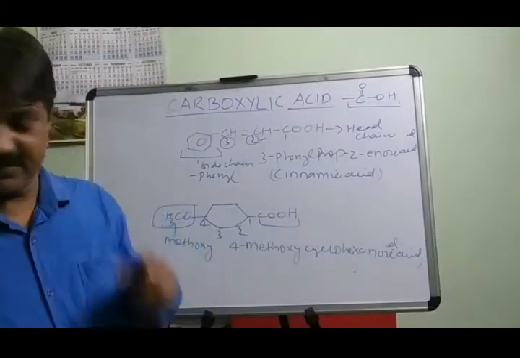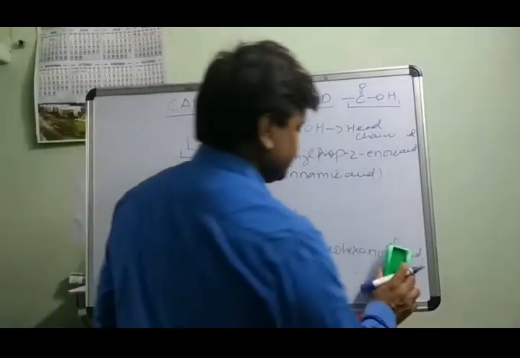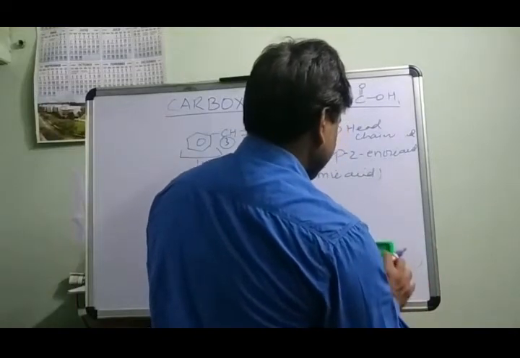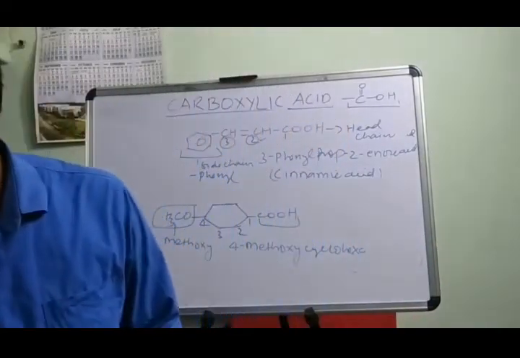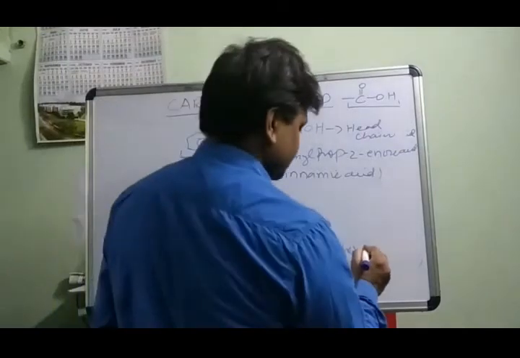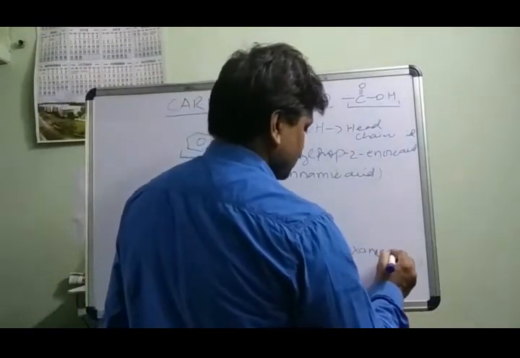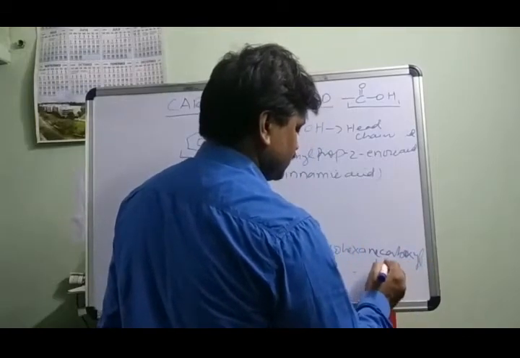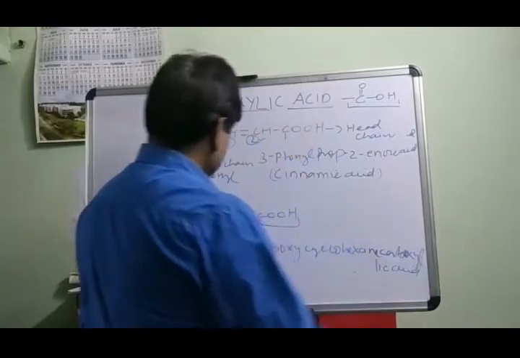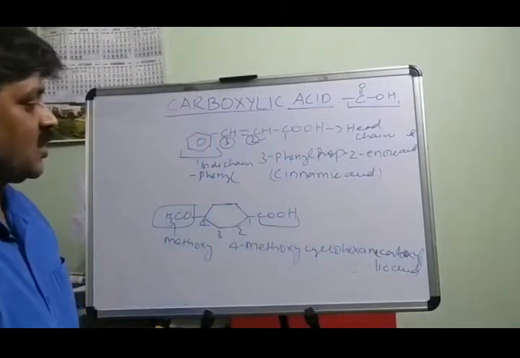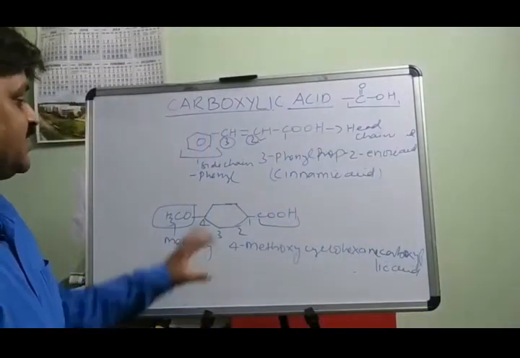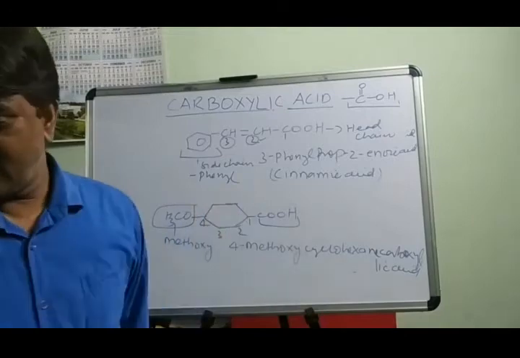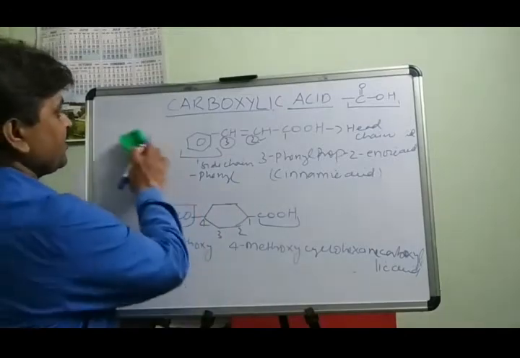In the case of alicyclic compounds, it is cyclohexane carboxylic acid. This is 4-methoxy cyclohexane carboxylic acid in case of alicyclic compounds. Is it clear? Now write the name of other aromatic compounds.